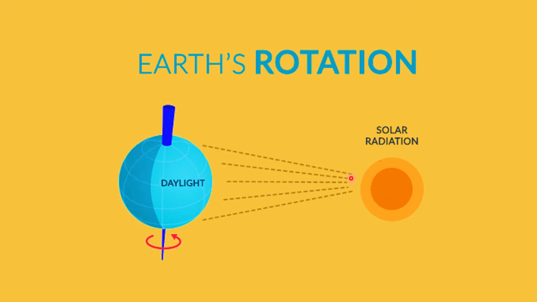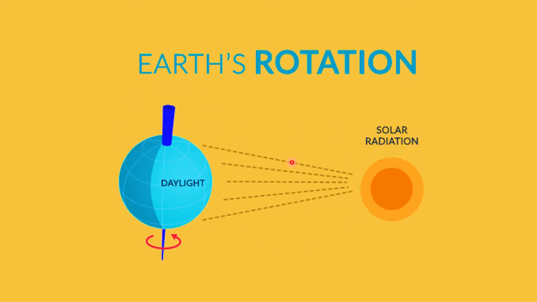This is the sun, these are the sun rays, and this is the earth, this is its axis, and this arrow shows the direction of movement of the earth, which we already know is from west to east. It means it moves in this way, and our clock moves in this way, so its movement is anti-clockwise.